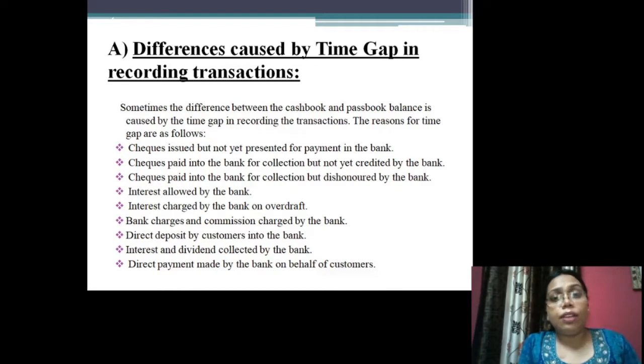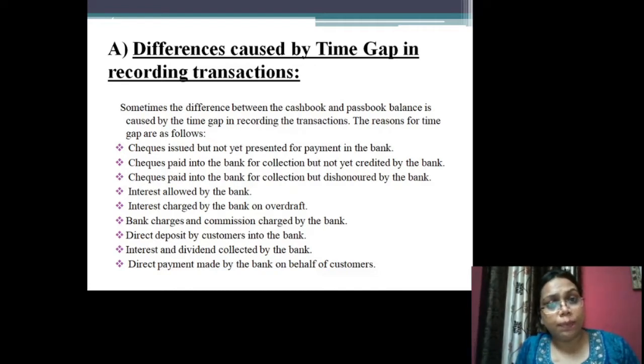So there will be no increase in the balance of the cash book, but the balance of the passbook will increase immediately. So this will again cause a discrepancy between the two books.